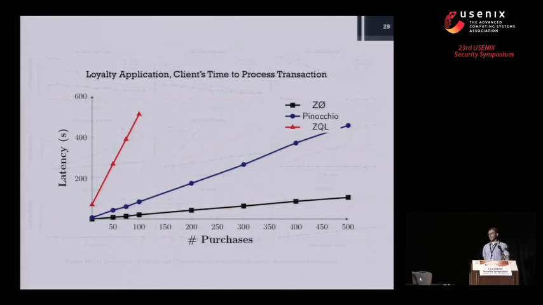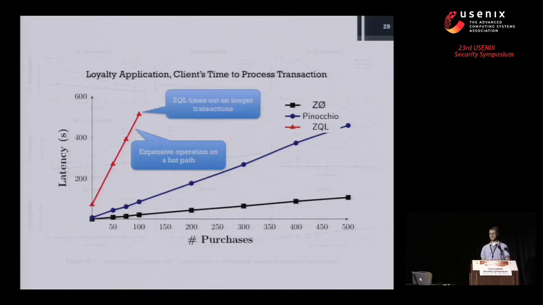So if we look at that customer loyalty card application that I had mentioned, and look at the amount of time that it takes a client, so that's somebody's cell phone running this loyalty card app, to process a single shopping transaction, we're plotting this against the number of purchases that person has made in the past. This loyalty card is tracking that. And we see some interesting things. ZQL doesn't do very well in this application. There's basically one operation that's really expensive for ZQL to do, and it's located in a loop on a hot path.